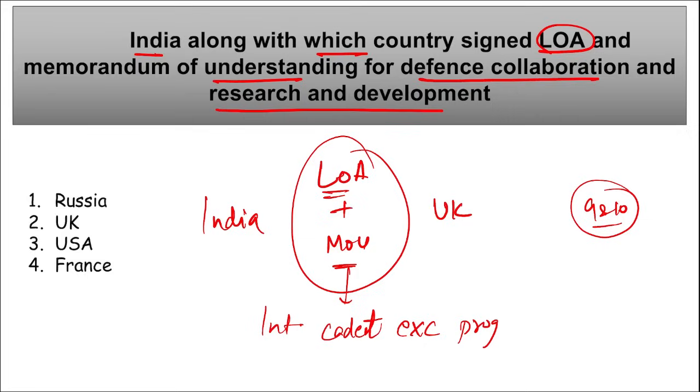International cadet exchange program. This LOA, letter of arrangement, was signed between DRDO of India and DSTL of UK, that is Defence Science and Technology Laboratory, and this was for research and development in the defense sector. Correct? So remember both of these, letter of arrangement and memorandum of understanding between India and UK.